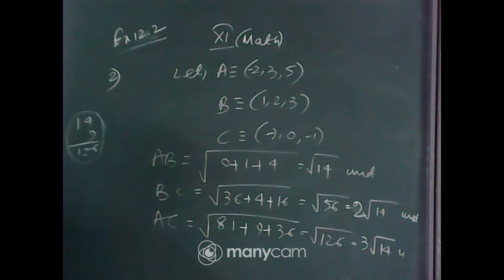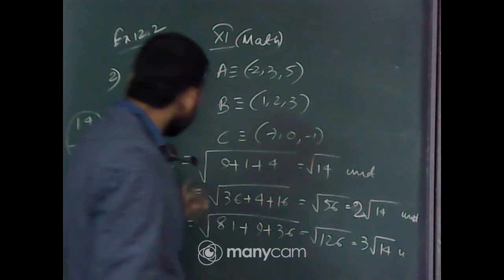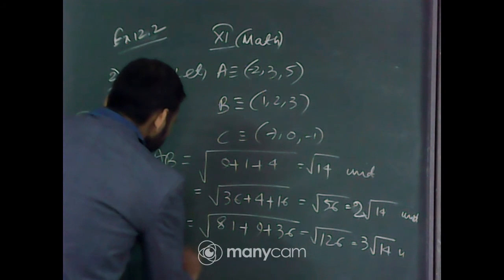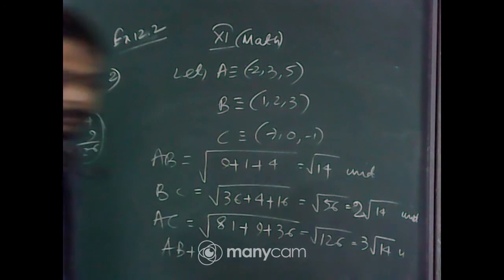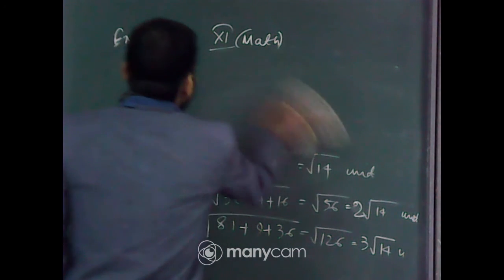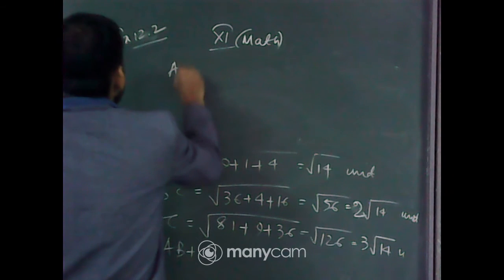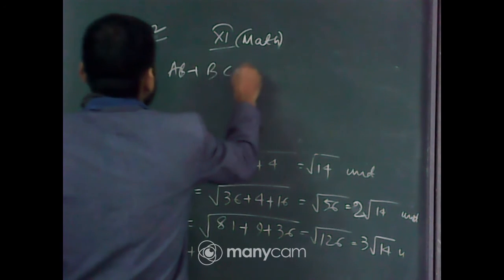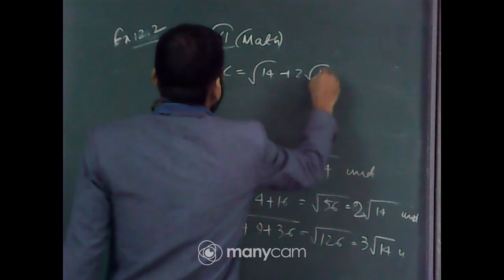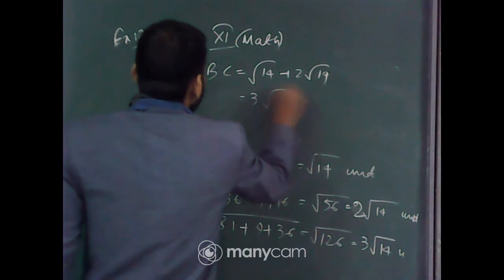Now from the board it is clear that if we added AB and BC, that means AB plus BC. I am erasing the upper portion of the board. That means AB plus BC will give you root 14 plus 2 root 14, that is 3 root 14.